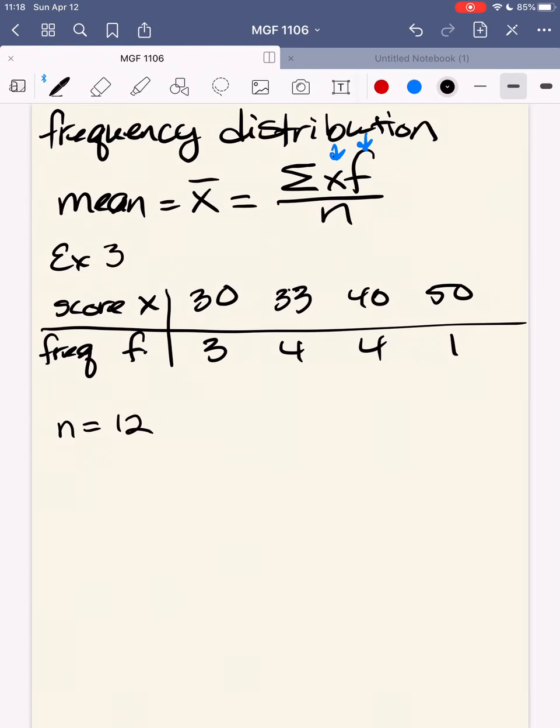So what I want to do is take each of these and multiply them out and add.